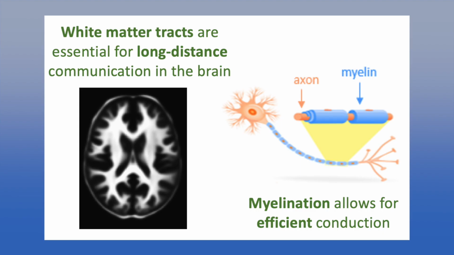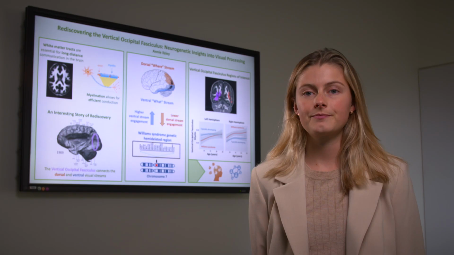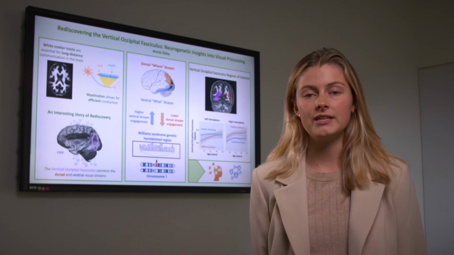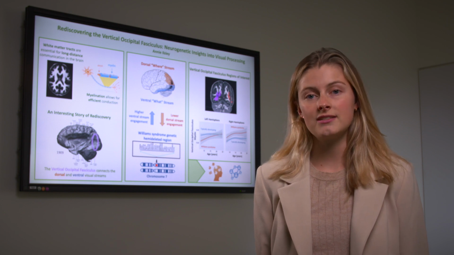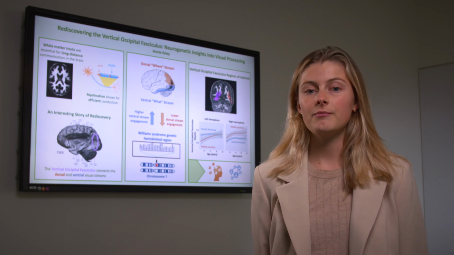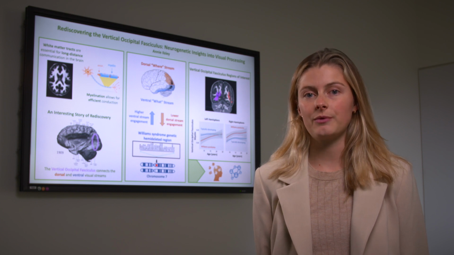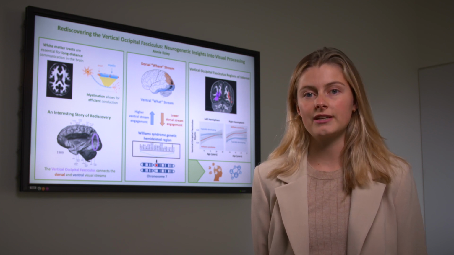White matter composes about half the brain and forms pathways that are essential for communication between regions. Myelination is a key neurodevelopmental process in which a fatty sheath, known as myelin, envelops the neuronal axons that form white matter tracts, acting as insulation and allowing for efficient conduction through these pathways. If myelination does not proceed properly, detrimental cognitive and mental health impacts can result from the failure of tracts to send signals effectively. My focus is on a very specific and interesting white matter tract, the vertical occipital fasciculus.